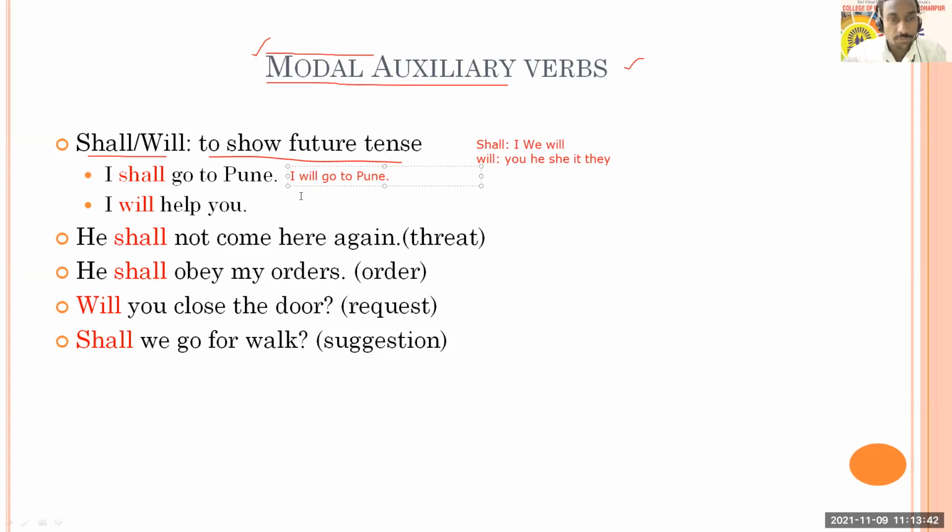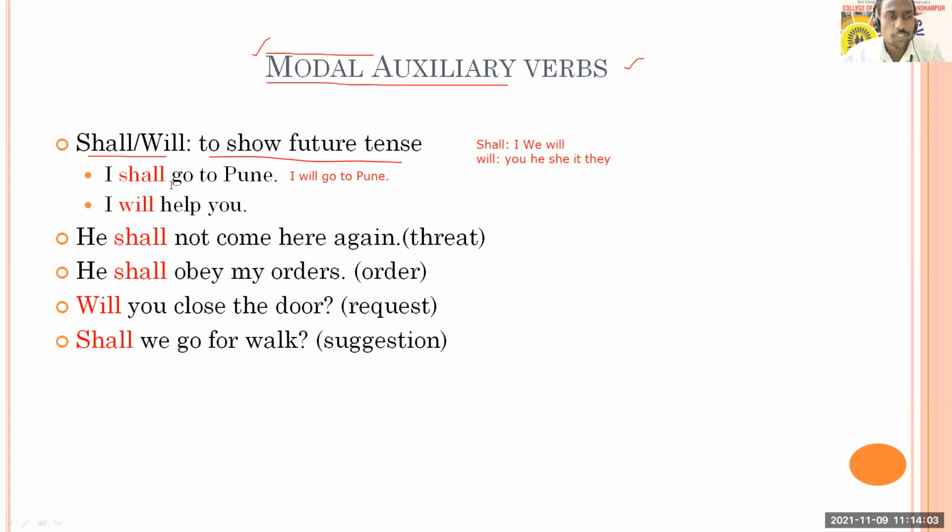What will be the difference between these two sentences, or between shall and will? Yes, Sayush. Shall is possibility and will is confirmation. Yes, you're perfect.